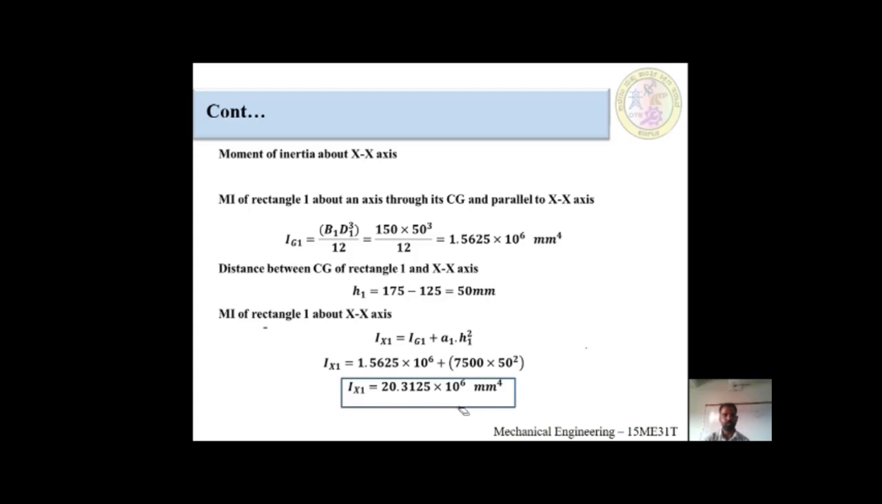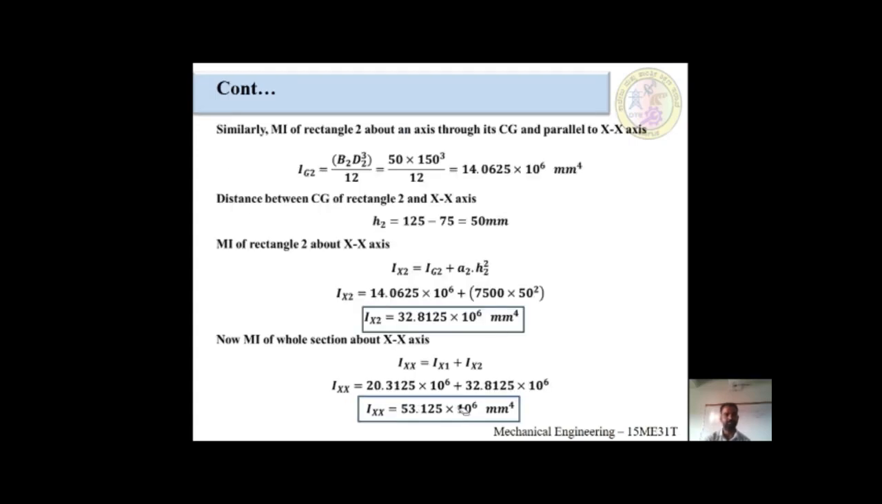Next slide we are moving to calculating the moment of inertia of rectangular 2. Similarly, we have to find out the moment of inertia of rectangular 2, about CG and parallel to the x-axis. Right, how does the second component look? It looks like this.